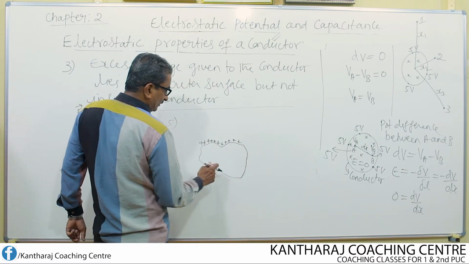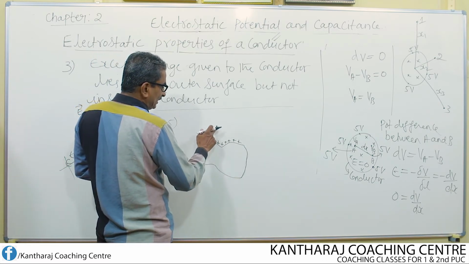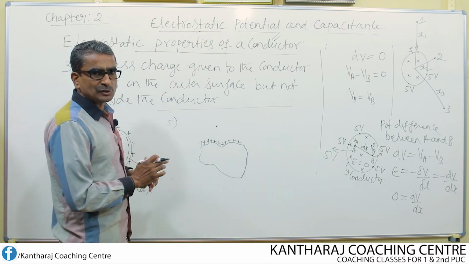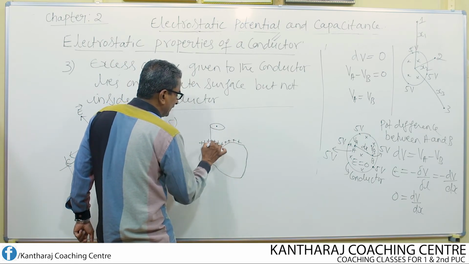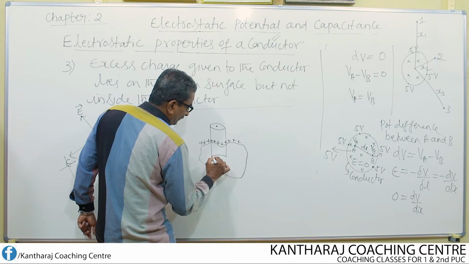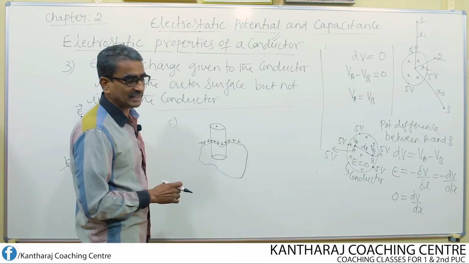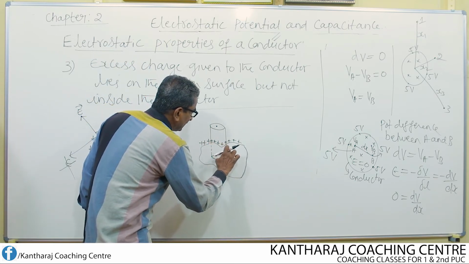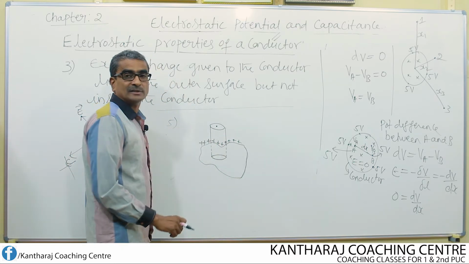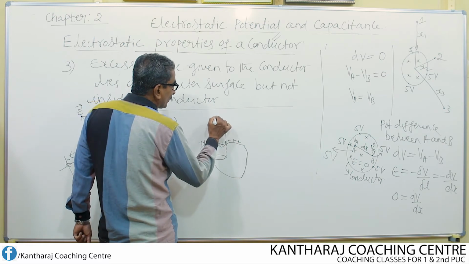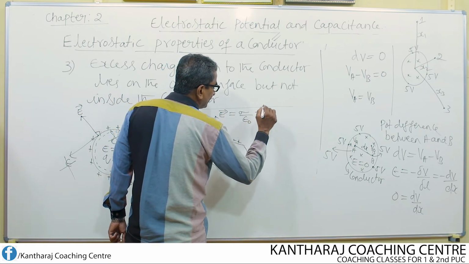Now, close to the surface of the conductor, say for example at this point, what's the electric field? In order to find the electric field at this point, I am going to choose one Gaussian surface. Let that Gaussian surface be cylindrical in shape such that one end of the cylindrical surface must be outside the conductor and the other end should be inside the conductor. Look here, the other end is taken inside the conductor. Now, at this point, what's the electric field? It is given by sigma divided by epsilon naught into n cap.